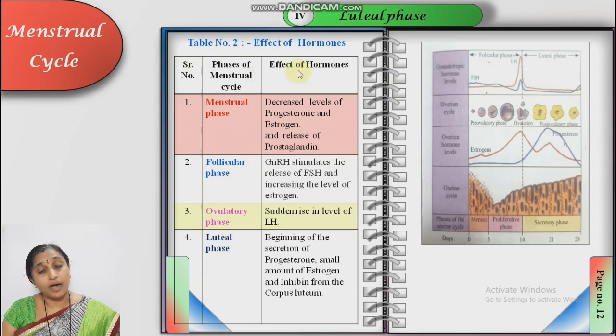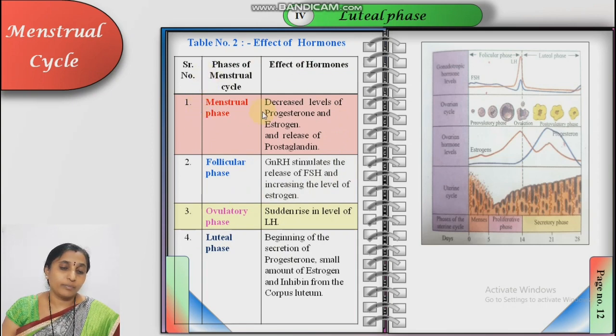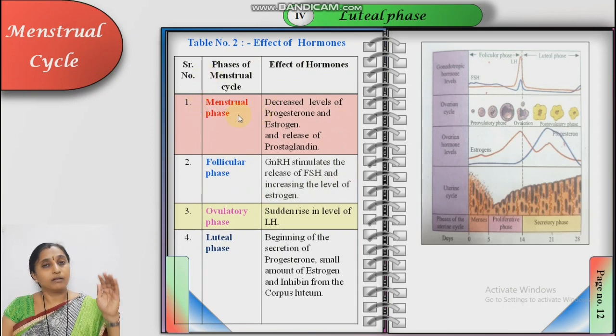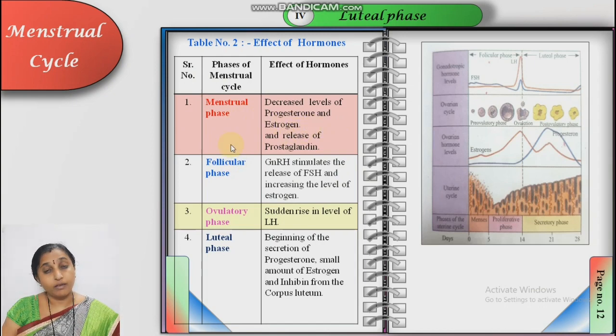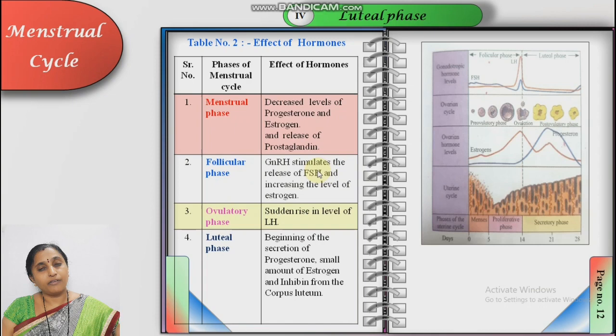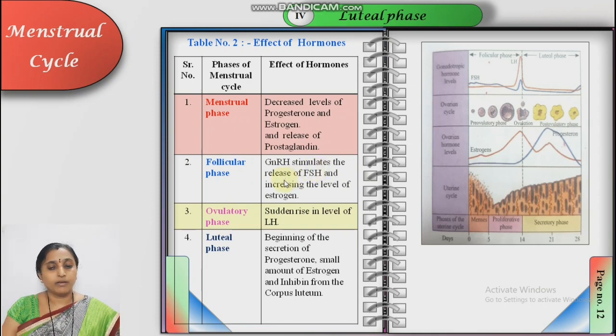Now, the effect of hormones in each phase. For easy study, I have given the comparative points in tabular form. Menstrual phase: progesterone and estrogen levels decrease, prostaglandin is released. Follicular phase: FSH starts secreting and increases the level of estrogen, a repairing hormone.